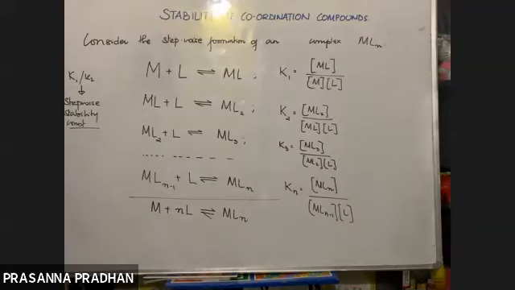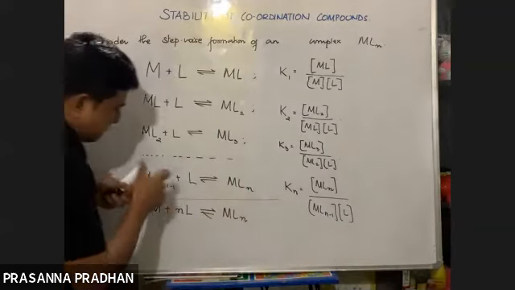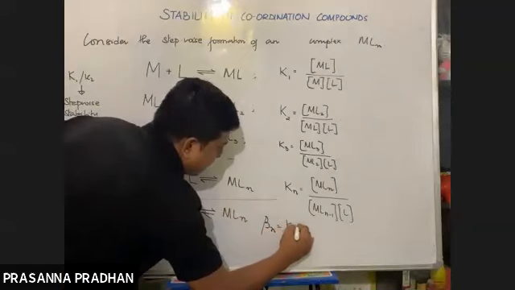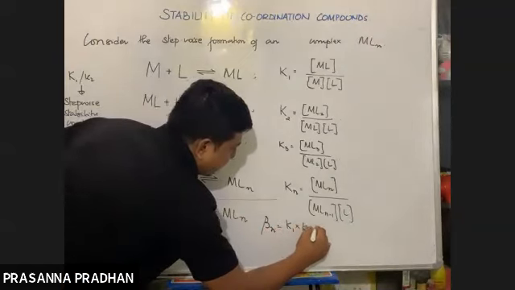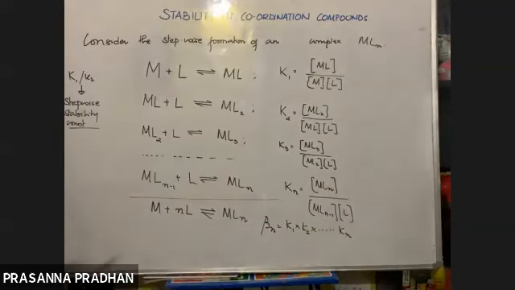So here I'm writing beta n is equal to K1 into K2 into Kn, and this beta n is known as the overall stability constant.